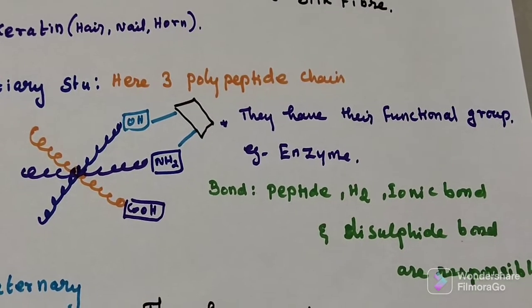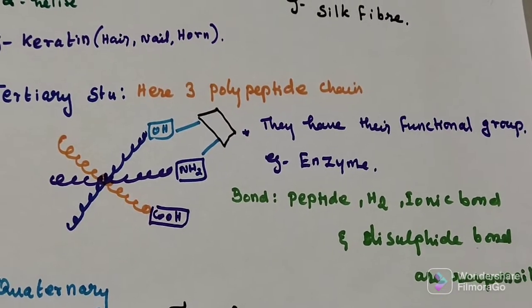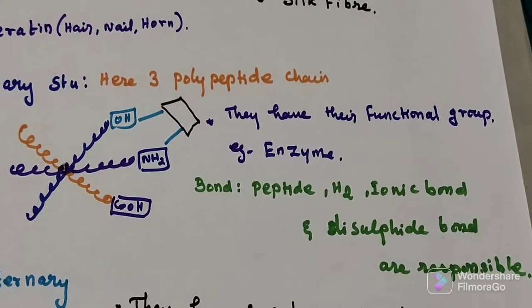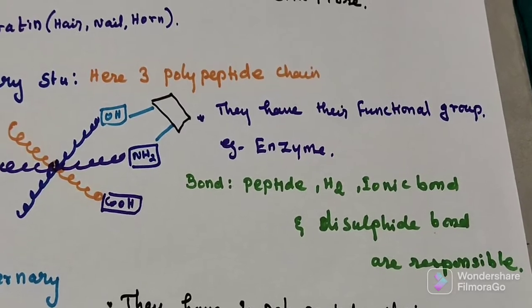Examples: enzymes. Enzymes are tertiary proteins. Here, what are the bonds? They are peptide bond, hydrogen bond, ionic bond, and disulfide bond.